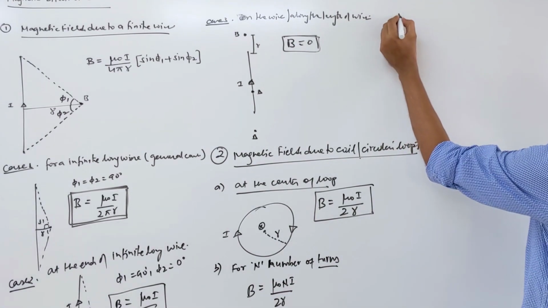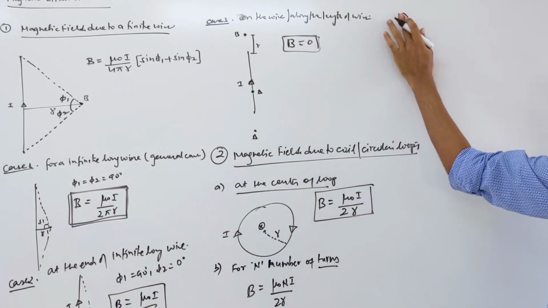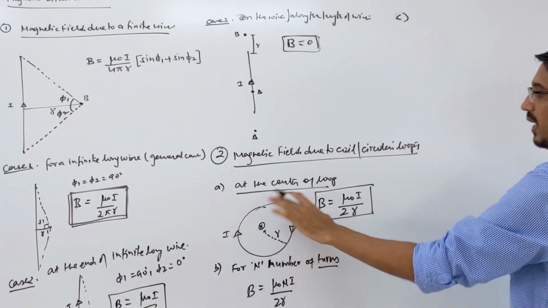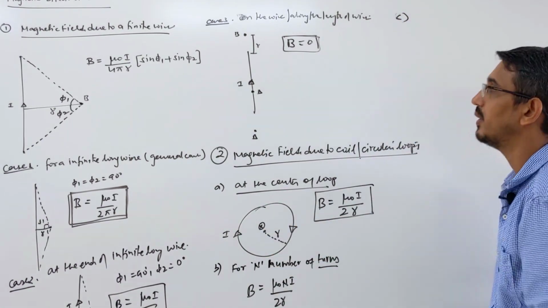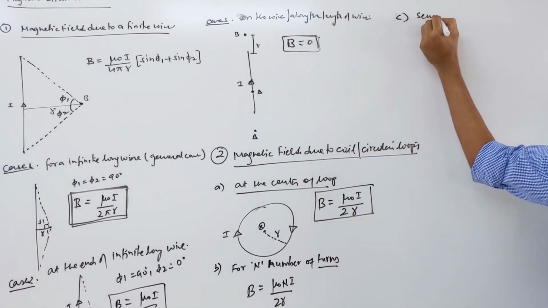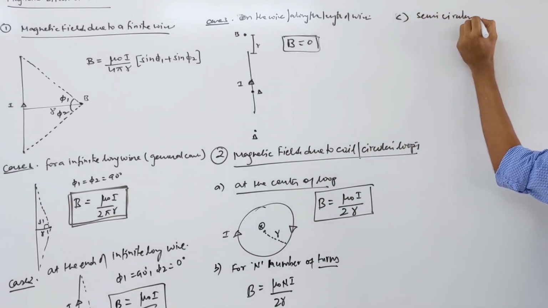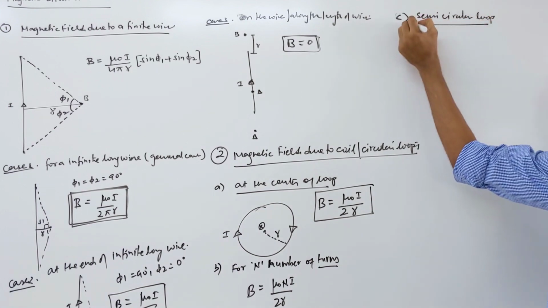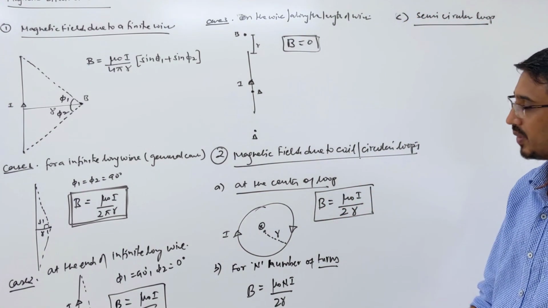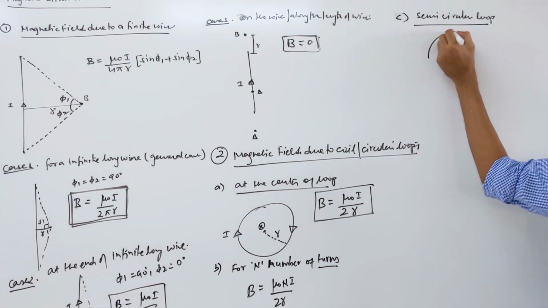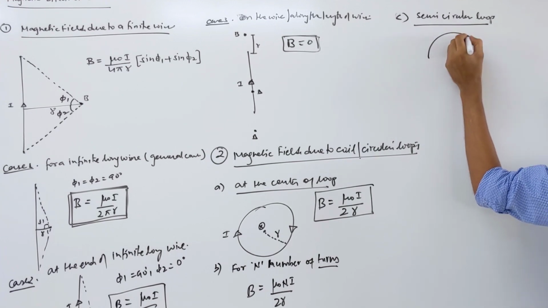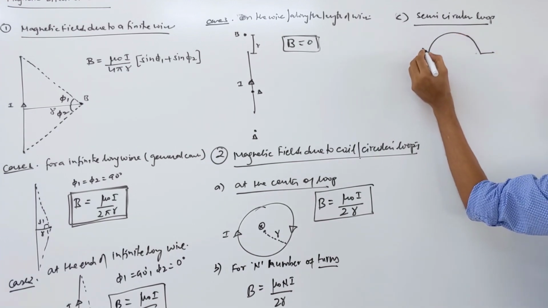Okay, now write. Suppose you have a third case. You have a half loop, a half ring, a semicircular loop. If you have a semicircular loop, it becomes half of this. Because like this type of loop, you have this much only, and some current is flowing here.